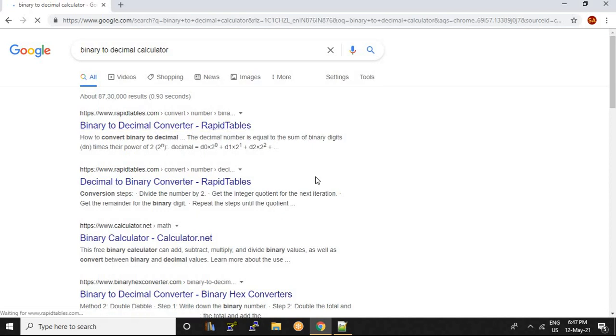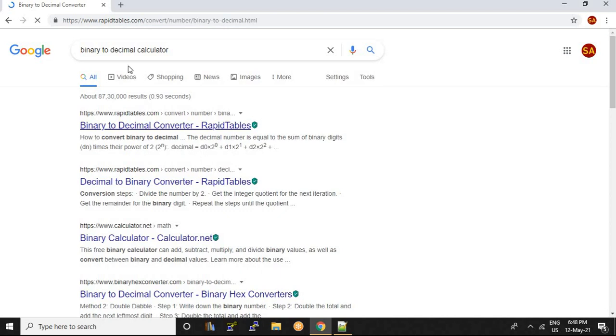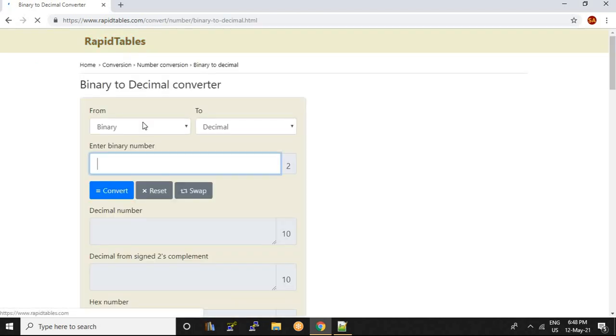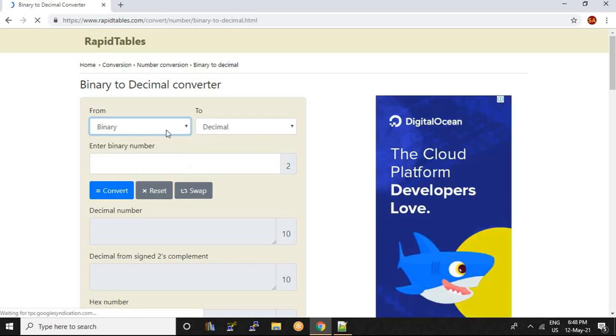It's taking a little bit of time. So here I'm converting from binary to decimal, right? If I give 0 0, I don't know what it means, so I need to convert.